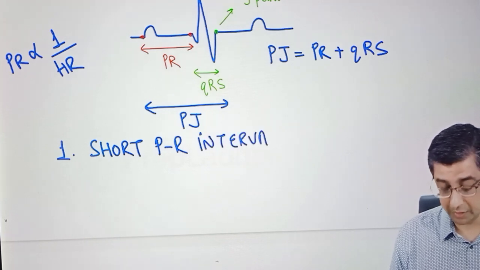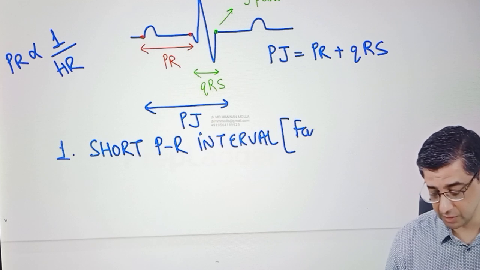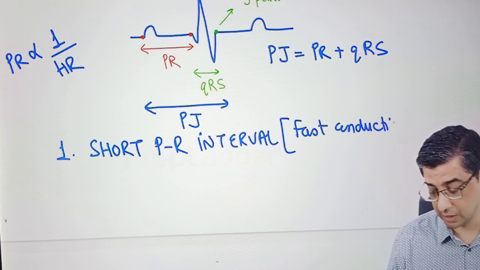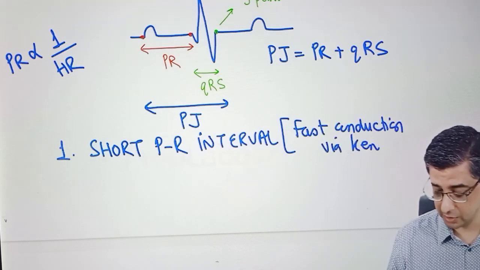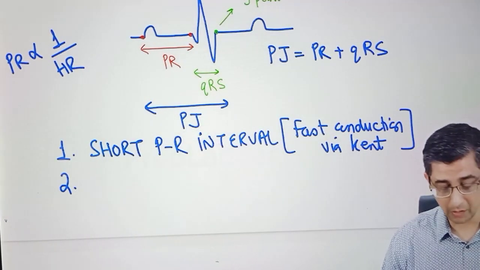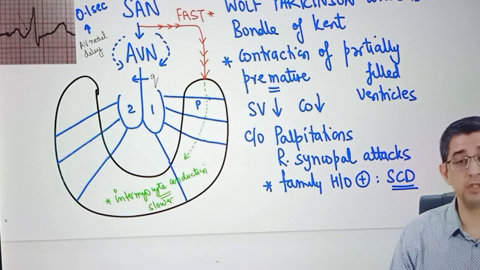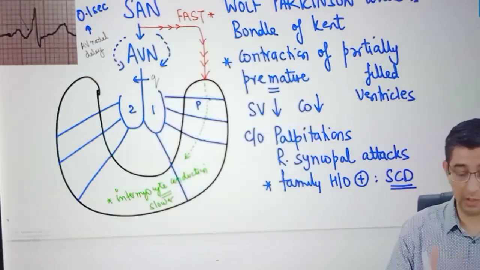I told you the duration, no, 120 to 200 milliseconds. In this case, it will be less than 120 milliseconds. The reason for short PR interval is first and primarily due to fast, ultra fast conduction that occurs via the bundle of Kent, and that is why this was misdiagnosed as a case of anxiety neurosis. The second thing is very important from the exam perspective because in this person's ECG, Q wave will not be seen. I have taught you the fact that Q wave occurs due to septal activation, but look at the path of the current in the heart of this guy. The current is going to bypass the AV node.